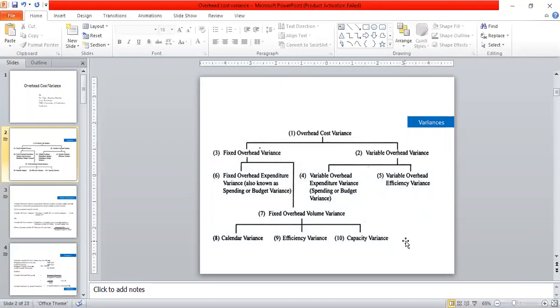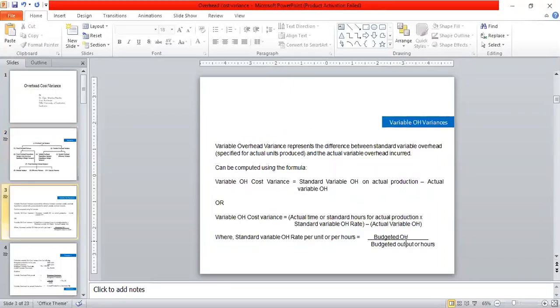Fixed overhead volume variance may be further classified into three parts, that is the calendar variance, efficiency variance, and capacity variance. While the variable overhead cost is divided into two parts, one is called the variable overhead expenditure variance or budget variance, and second one is the variable overhead efficiency variance. First, I am going to discuss the variable overhead variance.